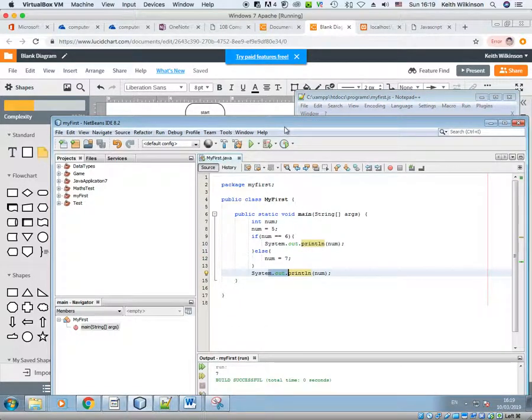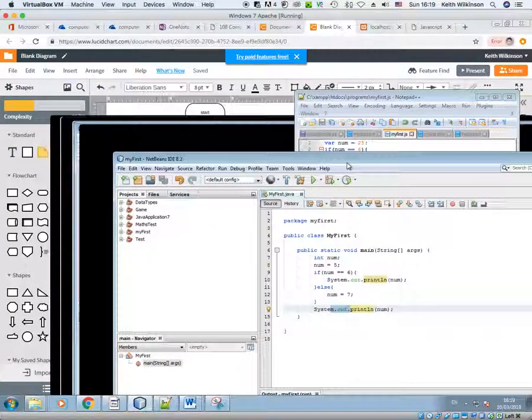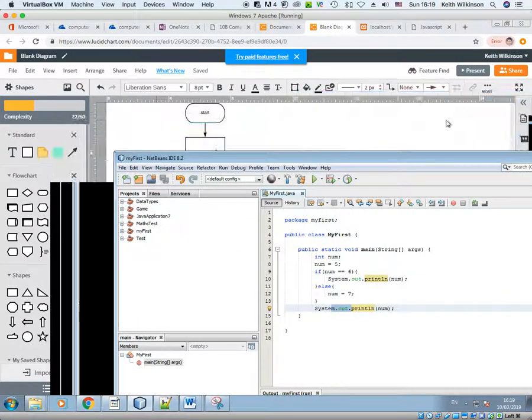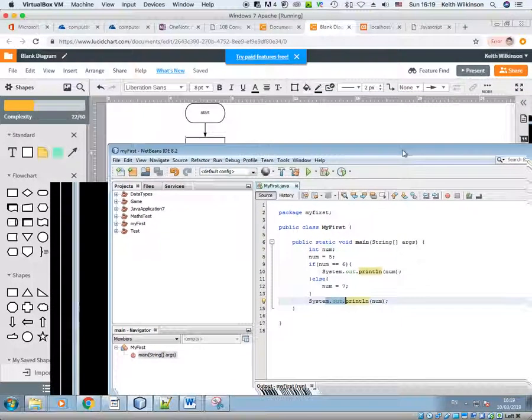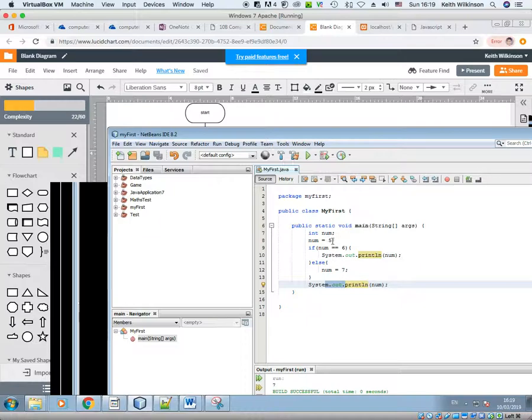So let's hit Java. I'm going to lose most of my screen here, so you'll have to sort of remember what the design was. I'm going to set the num back to 6, and I'm going to check it. I'm going to move my else out of the way because I'm going to write an else if in here, and I need a condition inside the round parentheses.